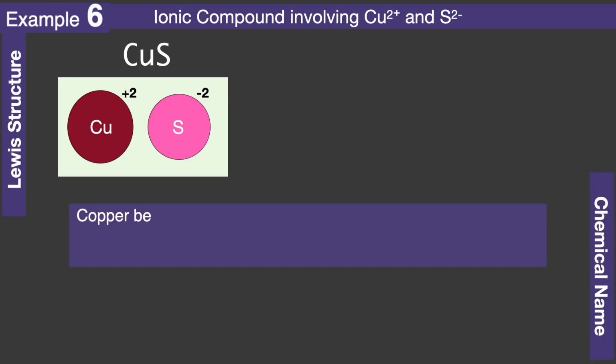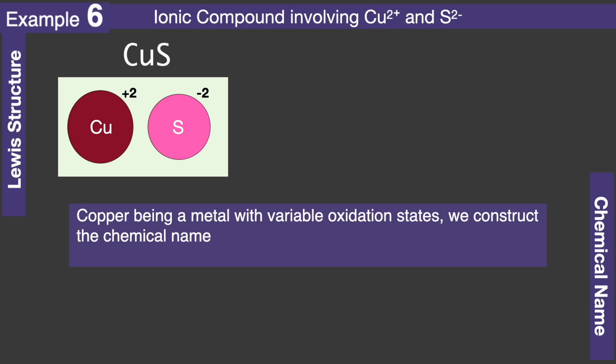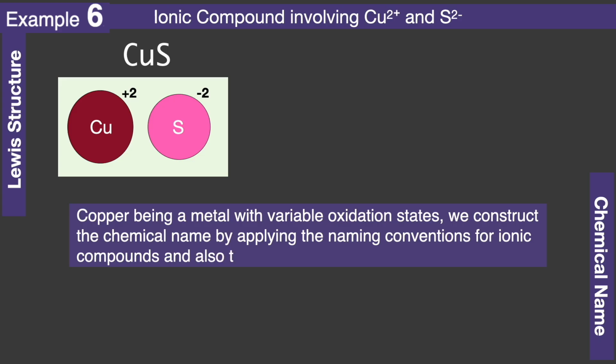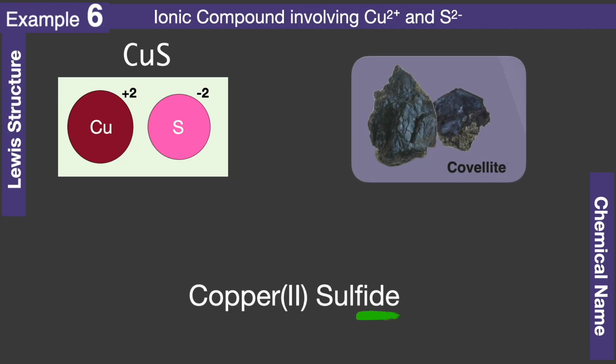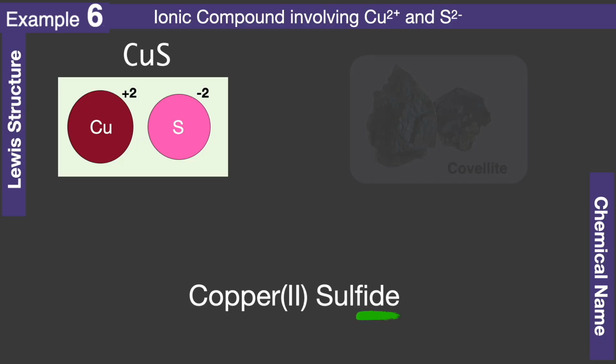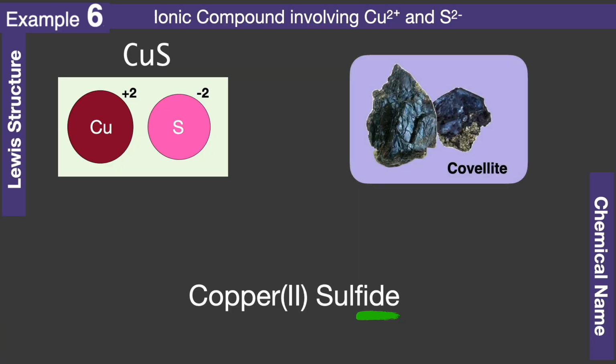Chemical name. Copper being a metal with variable oxidation states, we construct the chemical name by applying the naming convention for ionic compounds and also the Stock naming conventions. Keeping both the conventions in mind, the compound is named copper(II) sulfide. The compound copper(II) sulfide is found as covellite in nature. Covellite is a rare mineral known for its distinctive indigo blue and blue-black color. It is popular among mineral collectors and is used as a gemstone.